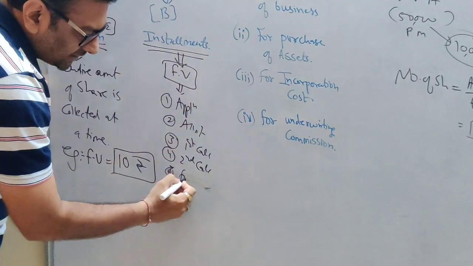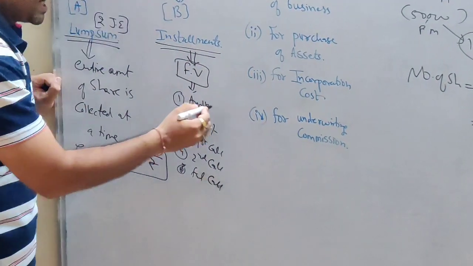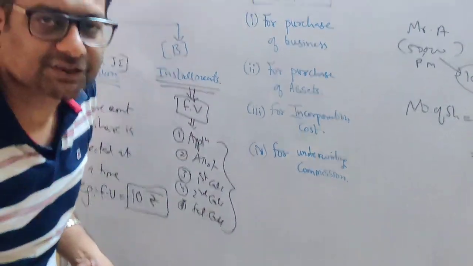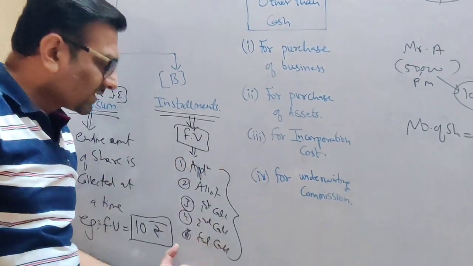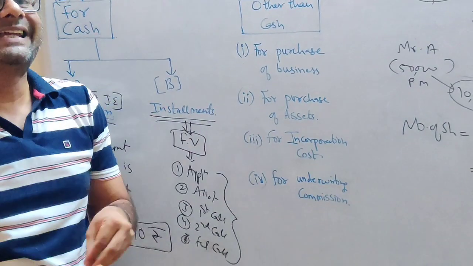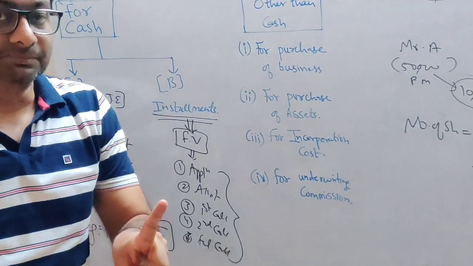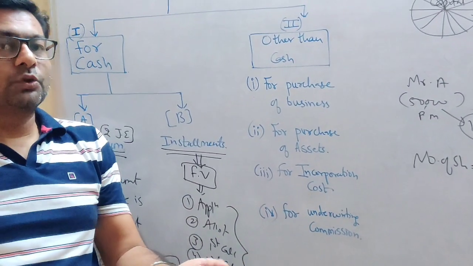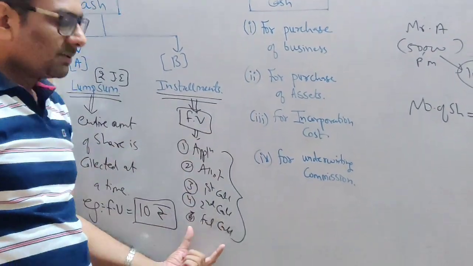So this is your last call, final call. I have taken only 5 installments. Why, students? Because in our scope of syllabus, this is the maximum number of installments that we can have in one sum. You open your textbook, you will find this is the maximum installments.